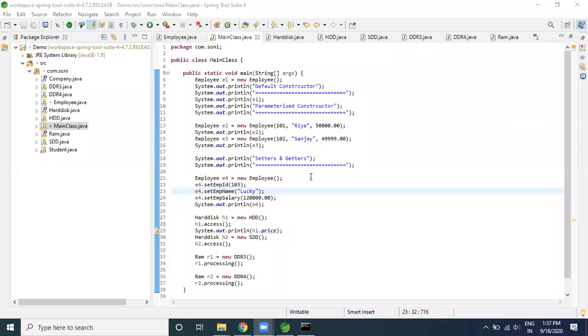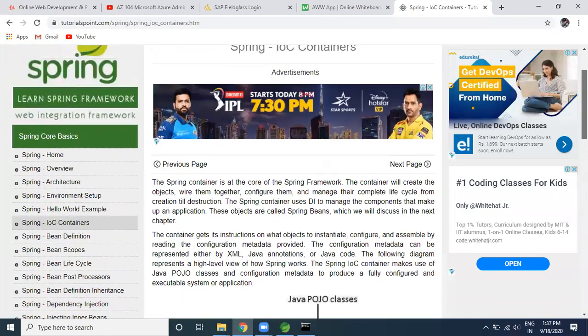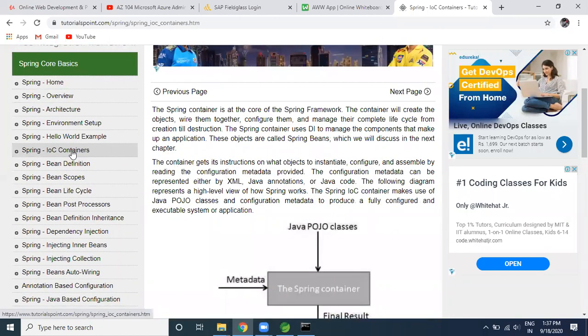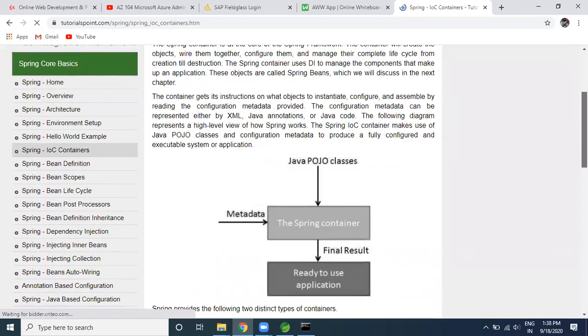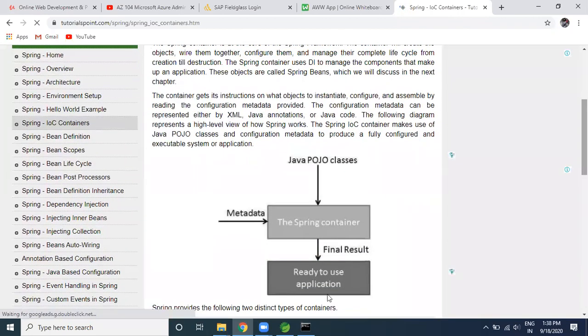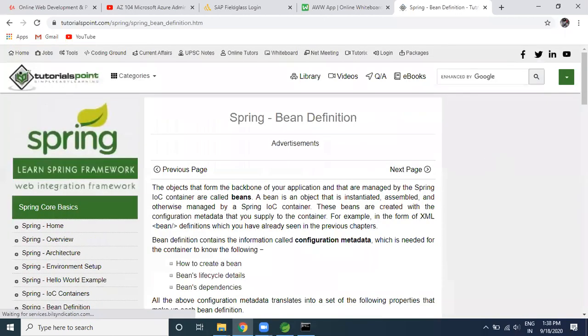So first of all, guys, you can do one thing here. Just go through the first 5 till the IOC container. You can go through the theory here. It is going to help you understand everything as part of Spring, one of the very basic things. I'm not hurrying anybody. Once the Spring container is ready for the application, we will discuss from tomorrow onwards the bean factory, and how exactly bean factory and bean definitions work properly. Okay guys, so this is the plan.